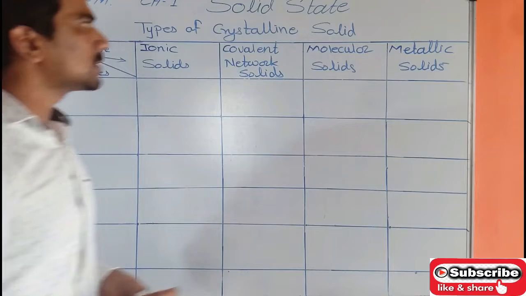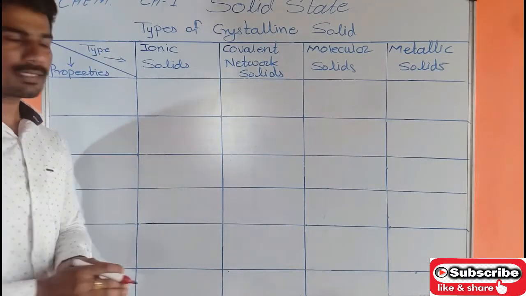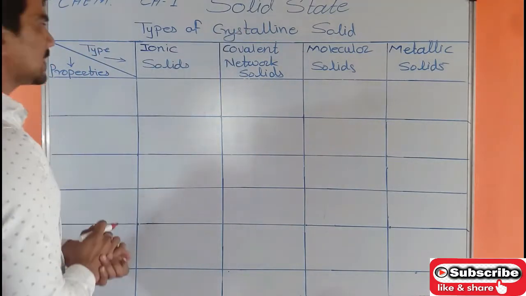Okay, these are the types of crystalline solids. So let's discuss the properties of these crystalline solids one by one.